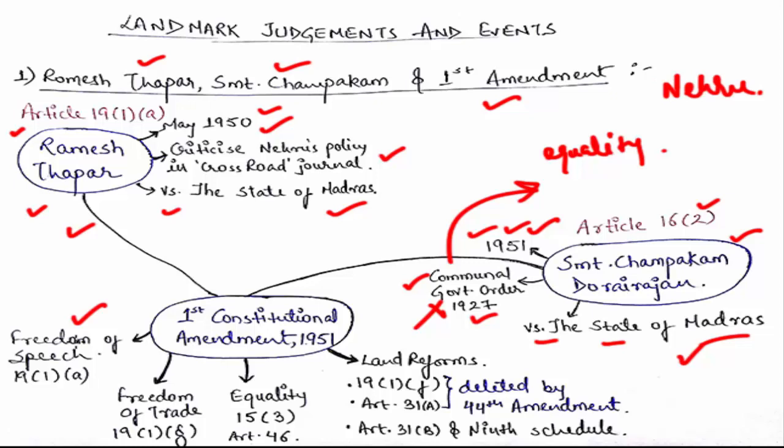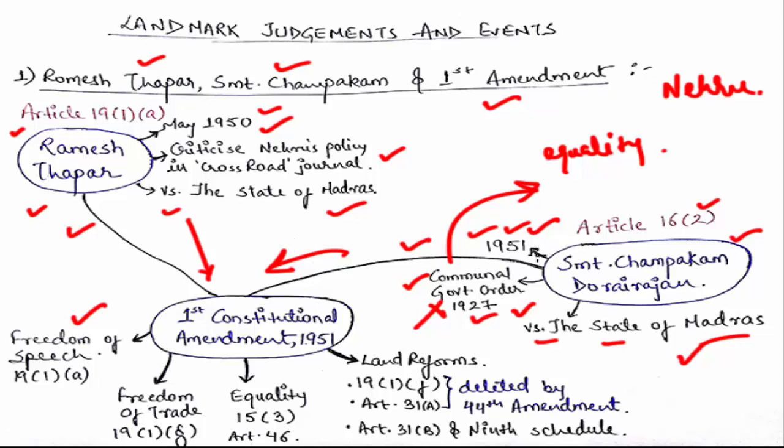So it's important to restrict the freedom of speech, and accordingly the reservation system, which was present before, was given constitutional status from this particular case, Smt Champakam Rajan. So these two cases lead to the first constitutional amendment of 1951. They form a platform, you can say, to amend our constitution and to curb the freedom of speech,